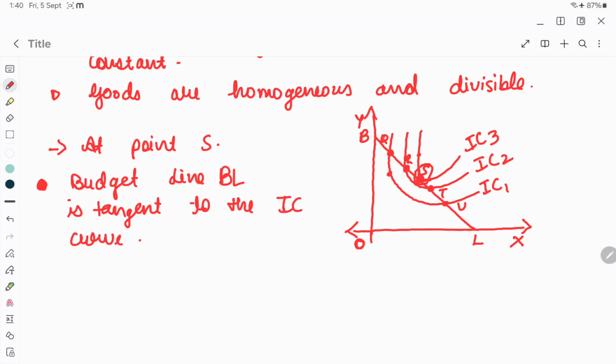This is the point S. And indifference curve IC3 is tangent at point S. Now, you must be thinking, there is IC curve 1, IC curve 2, they are also tangent to the budget line at point Q, at point U, at point R, at point T. Why are they not in equilibrium? So, for understanding that, let's understand further.